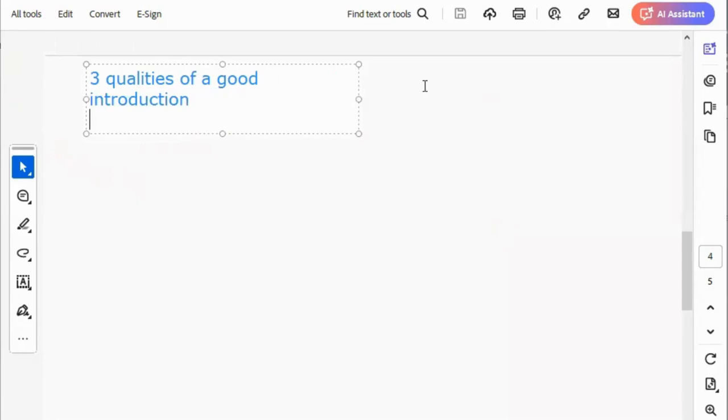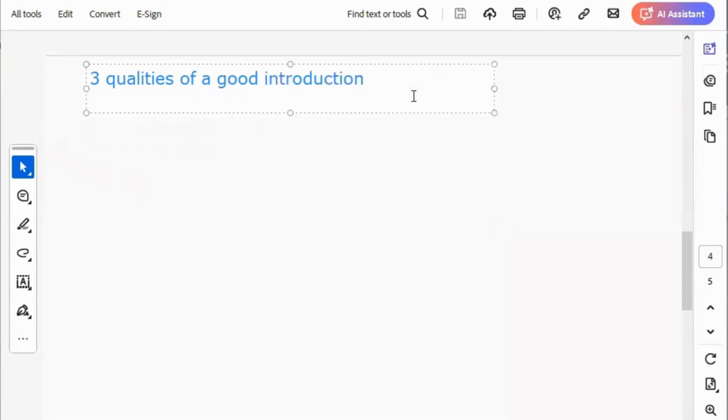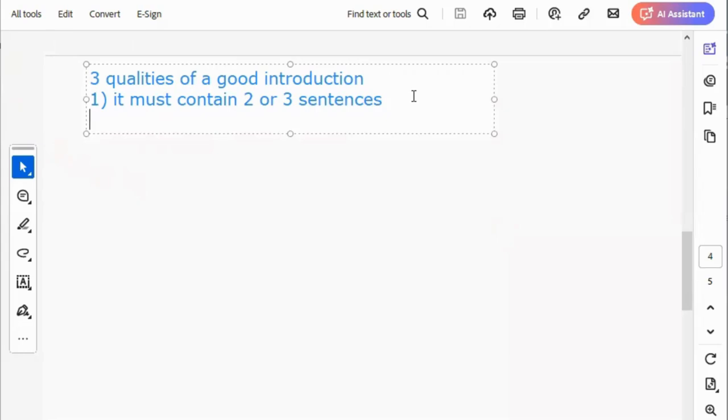I want you to write this down in your book, or you can just snapshot it after I finish writing everything. A good introduction must contain 2 or 3 sentences. That's the minimum. Number 2, a good introduction must paraphrase the question prompt.